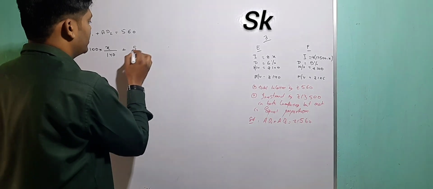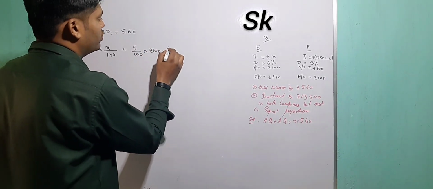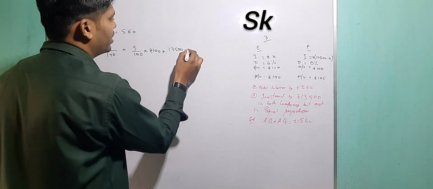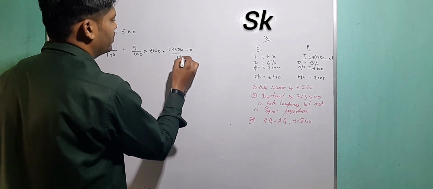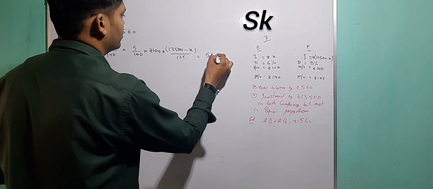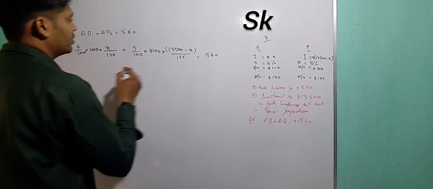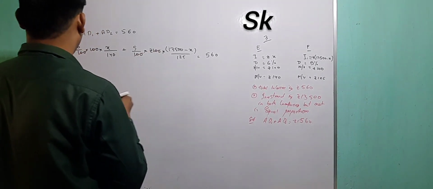So 5 by 100 multiply rupees 100 into 13500 minus X by 125, plus, equal to 560. So let us solve. These hundreds I like very much because they will be easily cancelled.